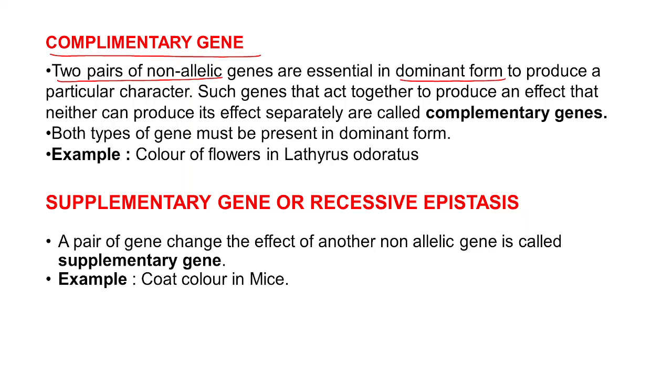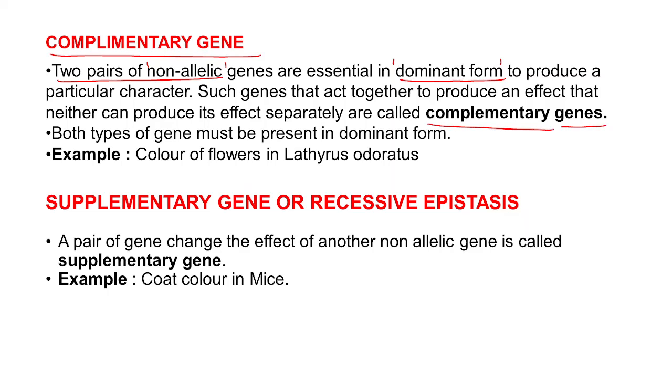Two pairs of non-allelic genes are required in dominant form to produce a particular character, and that is called complementary gene. Such genes act together to produce an effect. Neither can produce its effect separately.